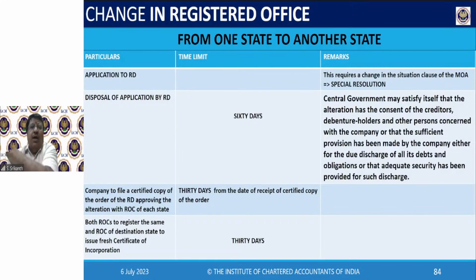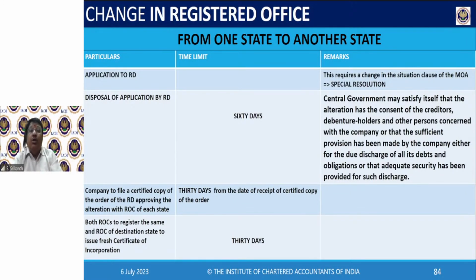So I want to shift my registered office from the state of Gujarat to the state of Maharashtra, Mumbai. There, again, you have to apply to the RD. Because, as I told you, here also you are moving from one ROC to another ROC, but it's one state to another state also. So here also the boss is RD. The ROC of Gujarat is in Ahmedabad, and there is the ROC of Mumbai. Now you are moving from the Ahmedabad one to the Mumbai one. So now what you have to do? You have to apply to the RD.